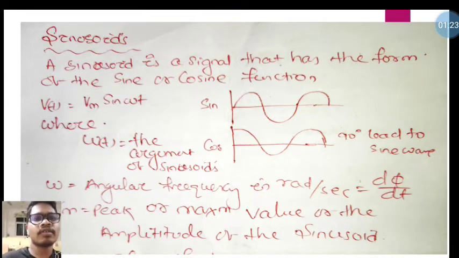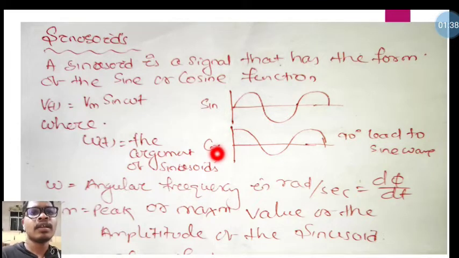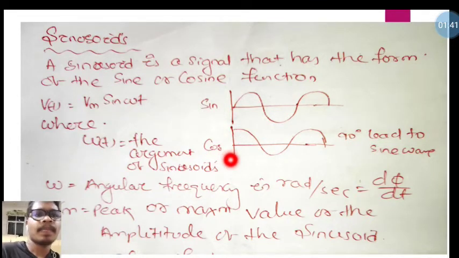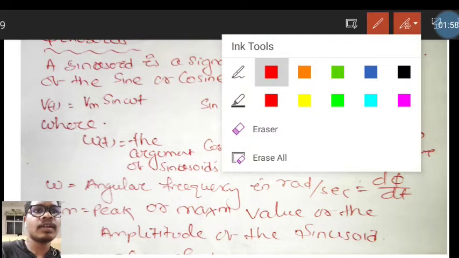So what is the sine function? If a function starts from its origin and continuously moves like this with its time period, it is called a sine function. The cosine function is 90 degrees leading the sine function, which is why it starts from here. This is our cosine function, and these two points are peak points.